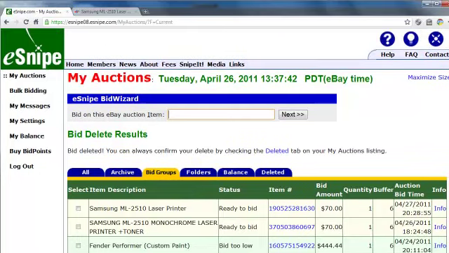So that's bid groups in a nutshell. It's a great way to buy a commodity item and be able to bid on as many auctions as you want when you only want to bid on one. Because they're in a bid groups folder, eSnipe knows to delete all the bids as soon as one of the items is won.